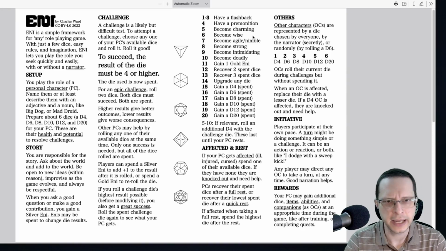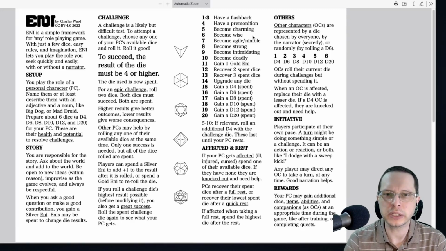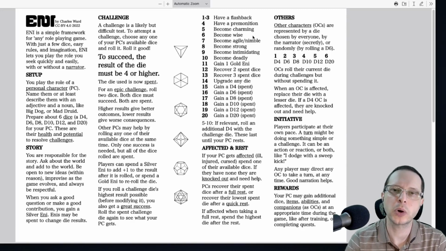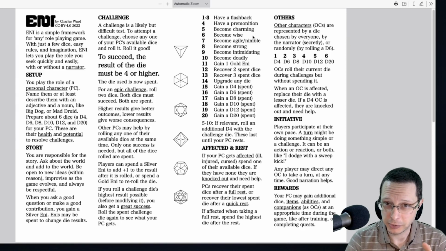So the next question would be, what happens when you roll? Well, when you're using your dice to roll, all you need to do to succeed is to get a 4 or better. So obviously, if you roll the little pyramid D4, there's a very small chance of success.